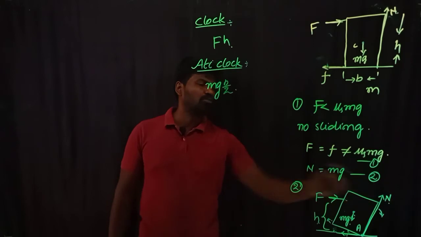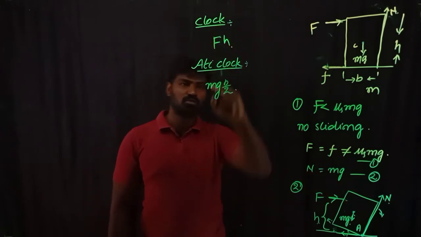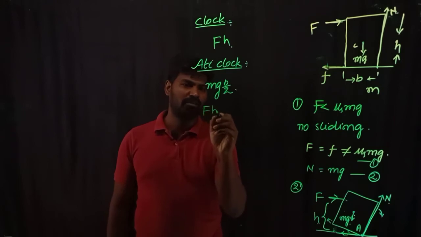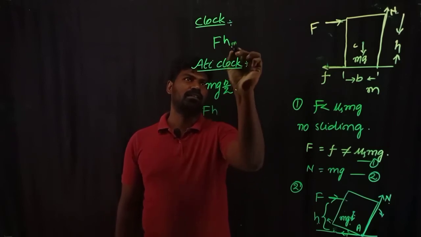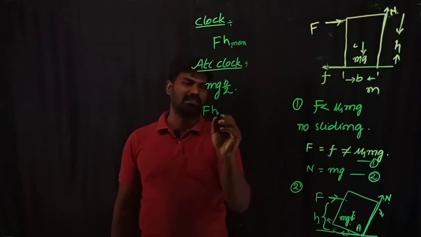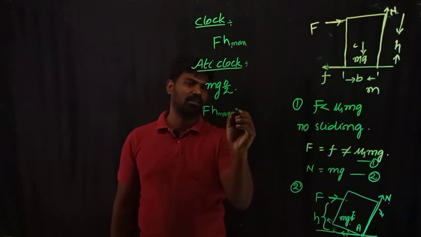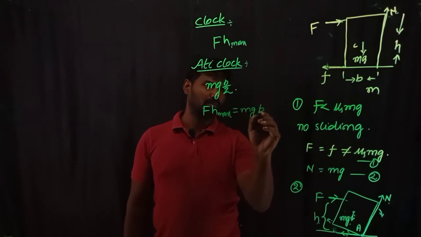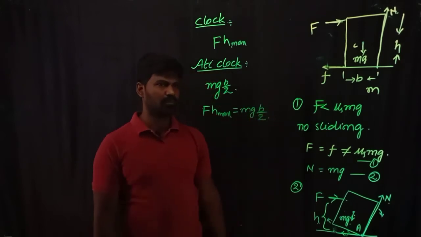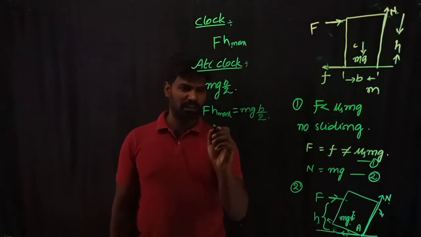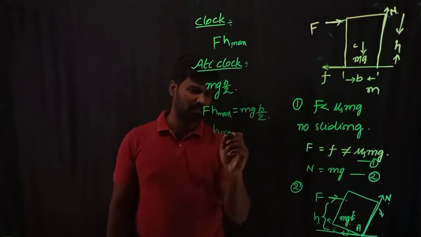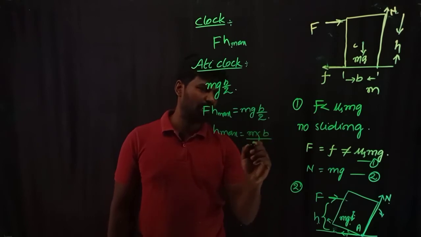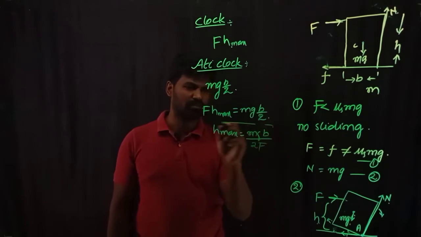When the body is about to topple, these two torques should be equal to each other. Because of which F into H, where H is the maximum height at which I can apply the force, is equal to mg into b by 2. Through this, I can write the expression for H max equal to mg into b divided by 2 times the applied force.